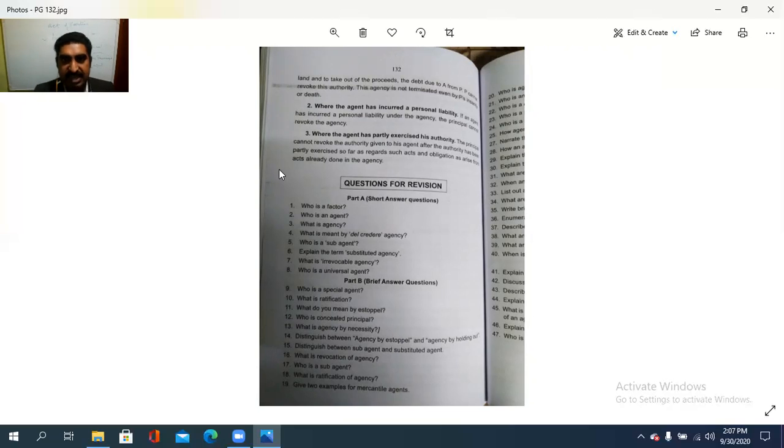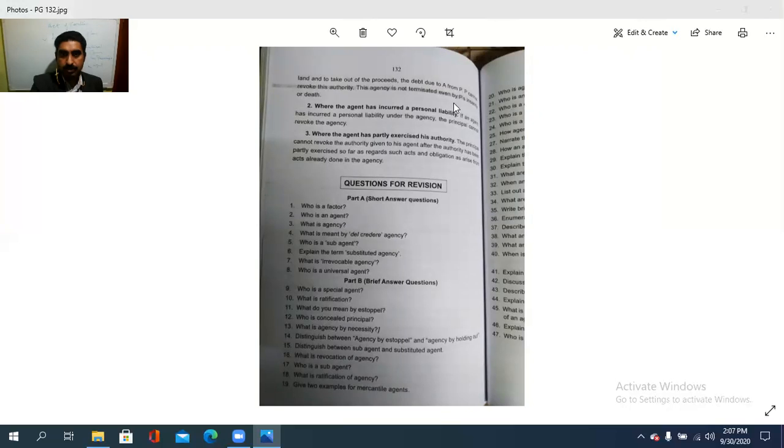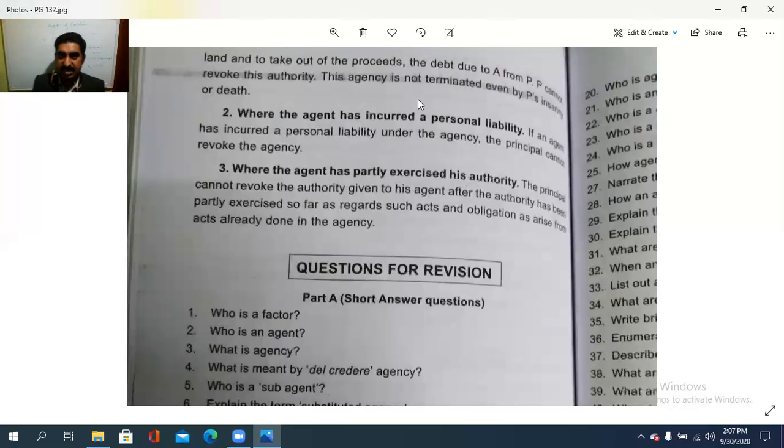Then where the agent has incurred a personal liability. If the agent has incurred a personal liability under the agency, that is, if the agent has a personal liability to a third party, in such a case principal cannot revoke the agency unless that liability is finished by the agent. Only after that is finished can it be cancelled. That is it. So where the agent has incurred a personal liability.